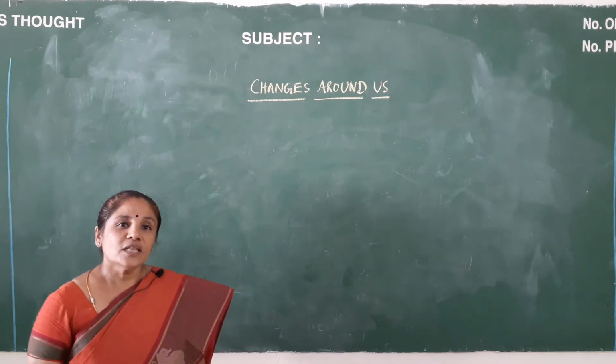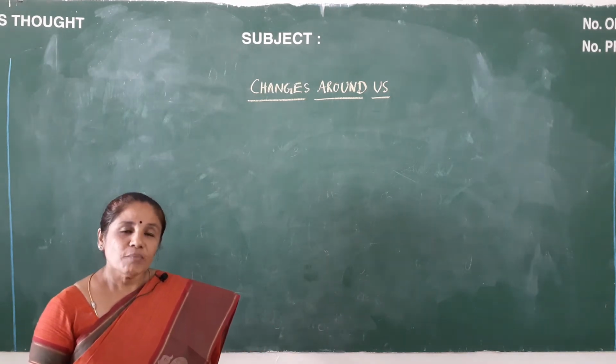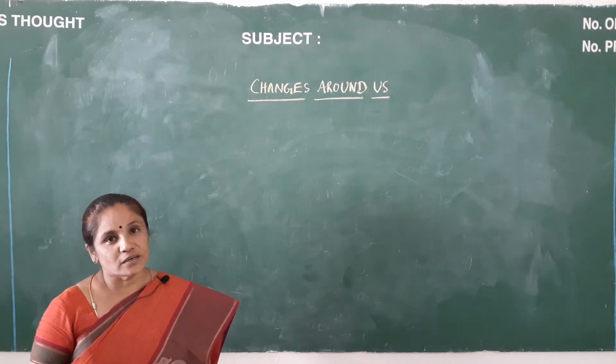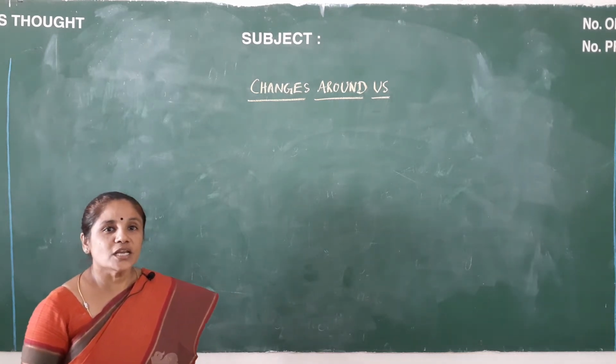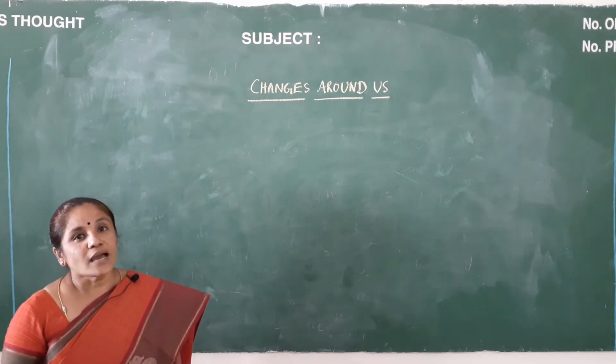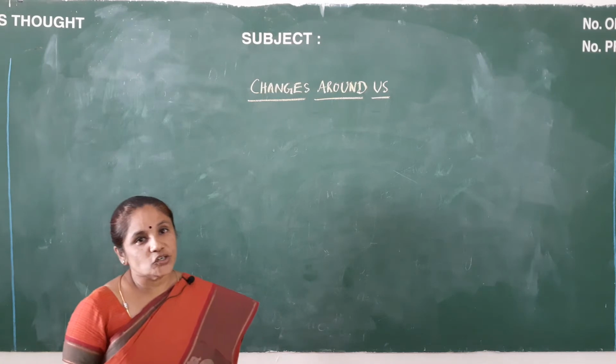Just observe the things around you. Many things that we see around us are constantly changing. Example, milk is turning into curd. Many changes may be physical changes and some of them may be chemical changes.